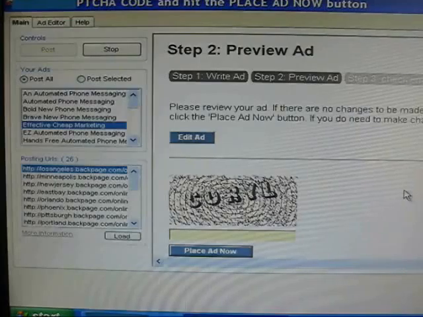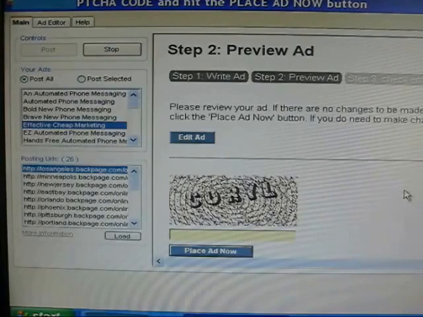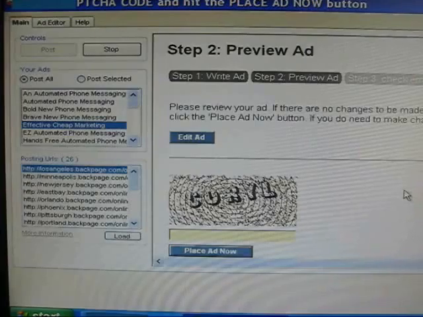How long did that take me to post those 4 or 5 cities? It took me exactly 2 minutes, because I'm looking at my timer on my video here, and that was talking you through it. So it's basically 2 ads a minute. That's what it takes me, about 2 ads a minute. You may be even a little bit faster.